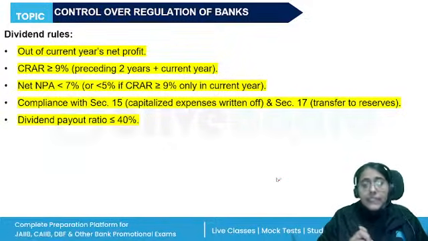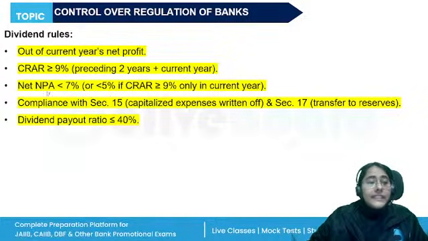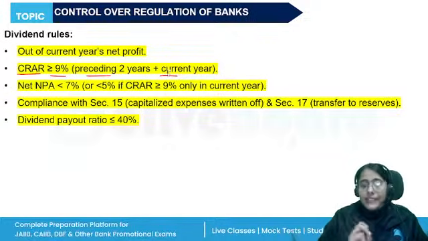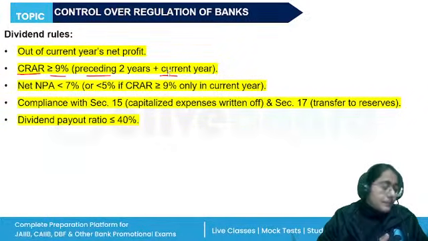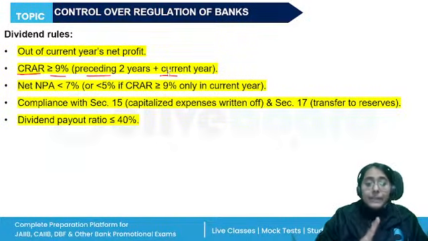And when they're declaring the dividend, the CRAR for the preceding two completing years and the accounting year for which they are declaring the dividend should be at least 9%, and the net NPA should be less than 7%.